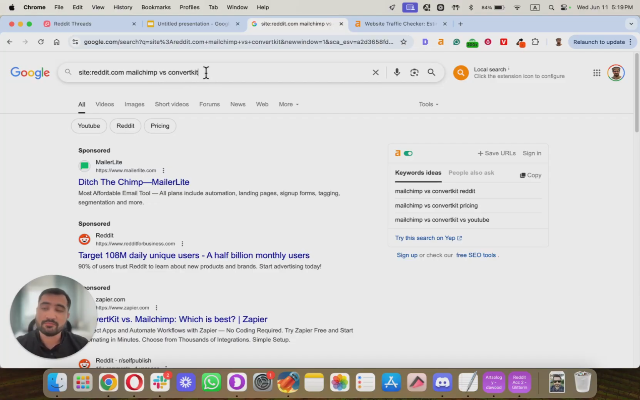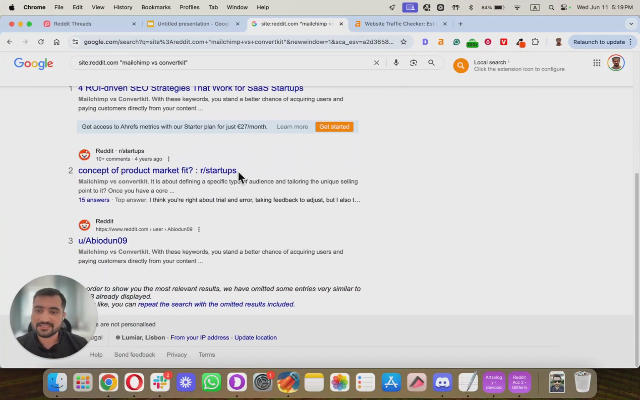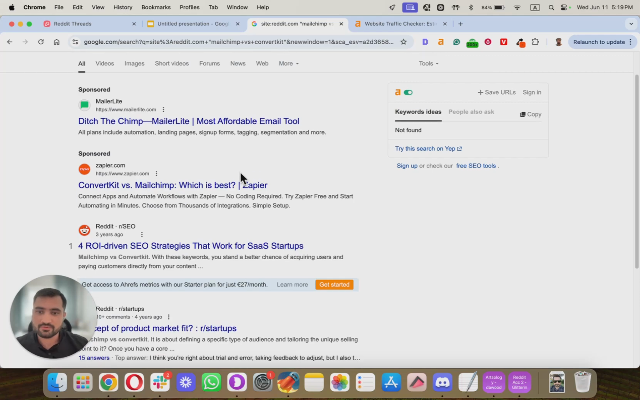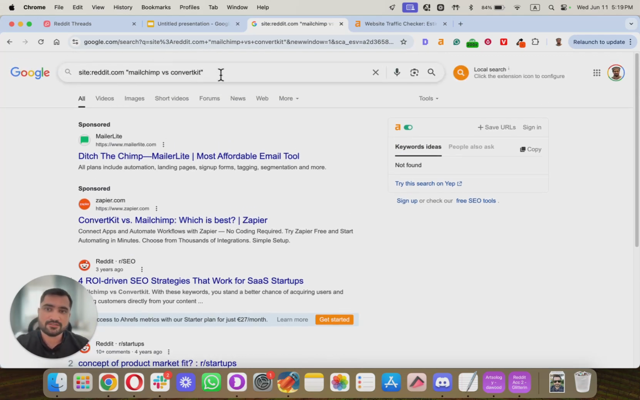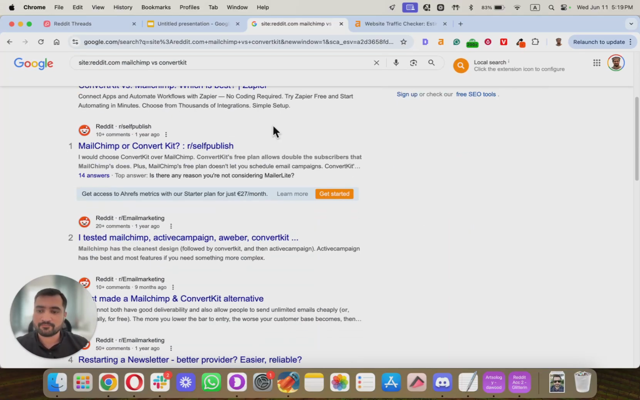But if you want to be very specific. So for example, I just want to find titles where it's specifically MailChimp versus ConvertKit, right? So if I do that, you will see it narrows down. Like I literally, there's no results. So the best way to do that is don't go too specific. Just do something like a keyword where like best VPN service or MailChimp versus ConvertKit or MailChimp alternatives, anything you want to search for on Reddit.